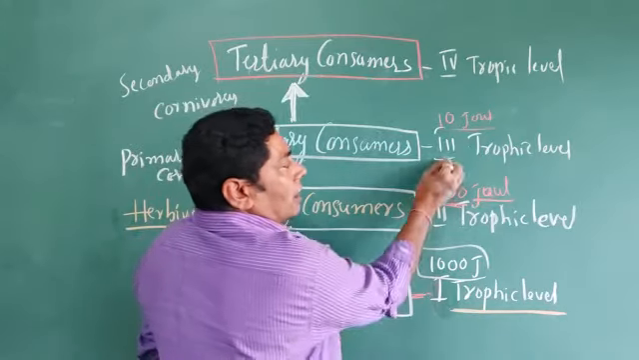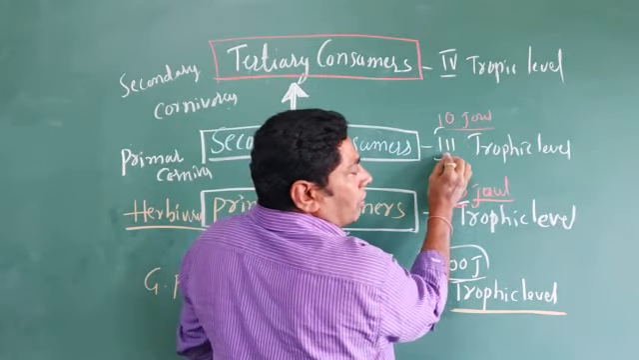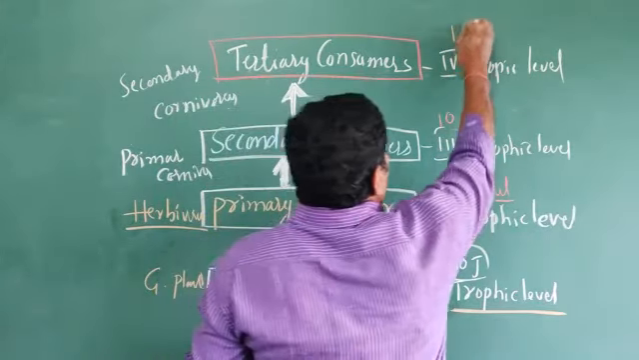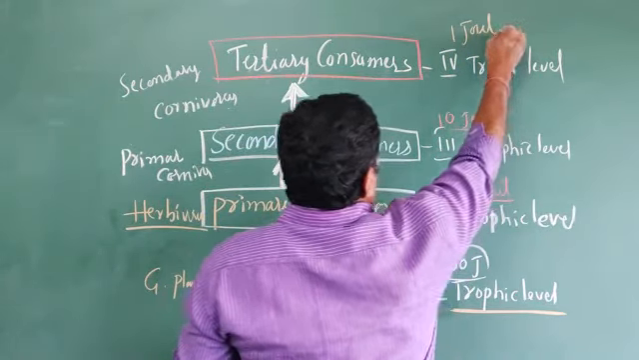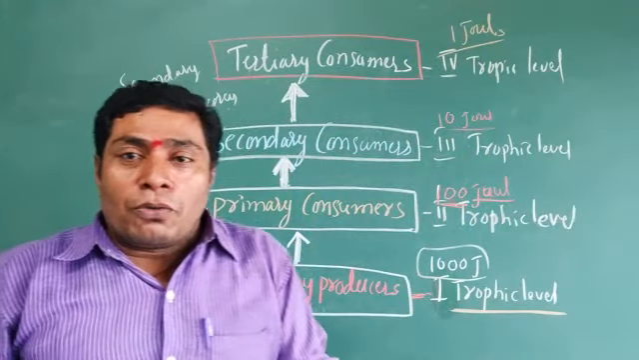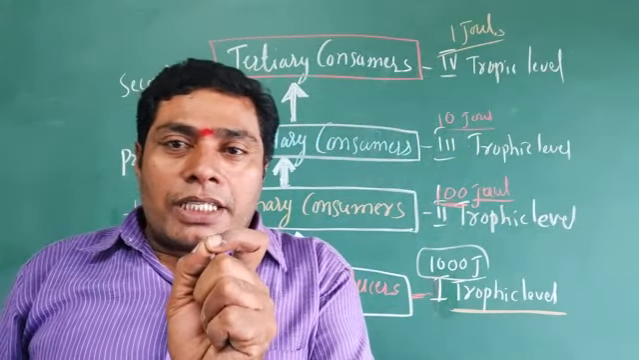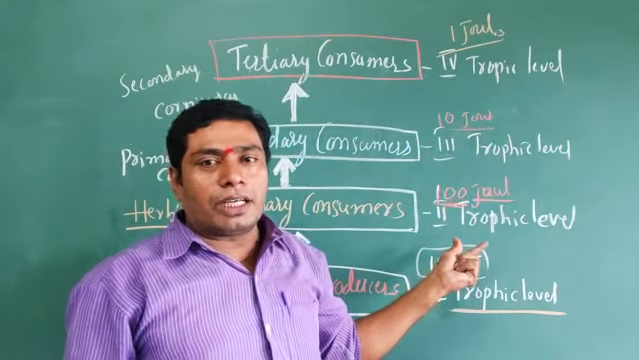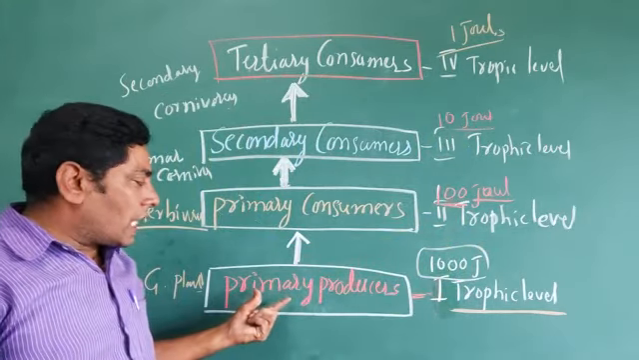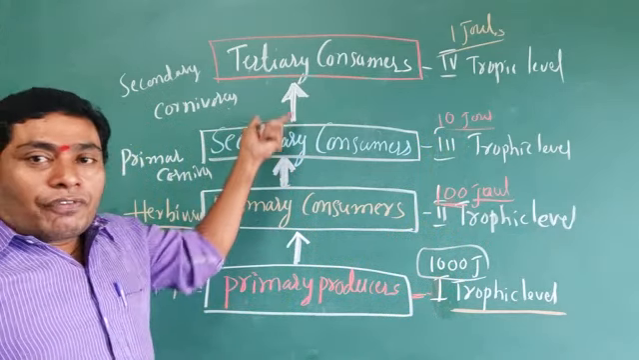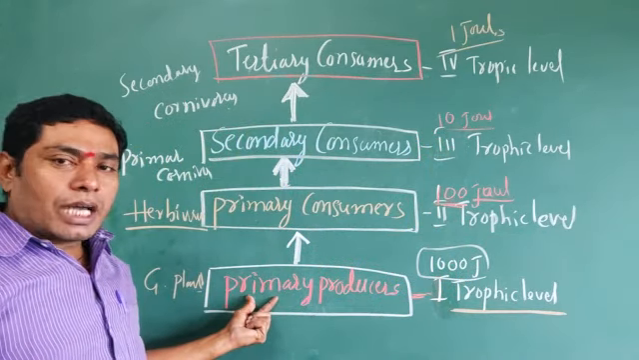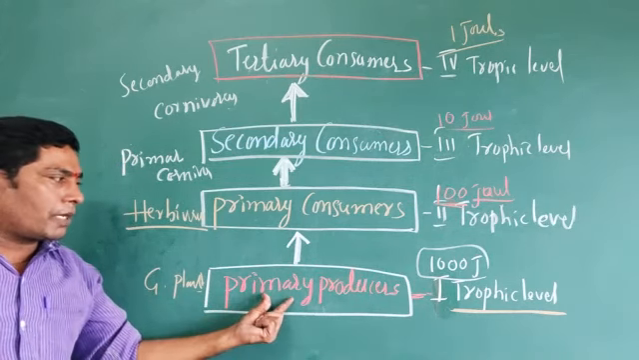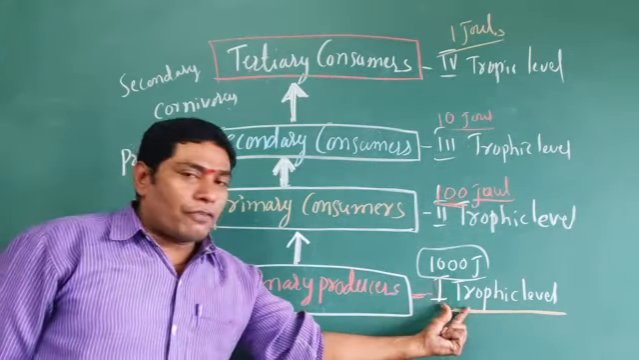And the energy transmitted from the third trophic level to the fourth trophic level through the food chain is only 1 joule of energy. It means only 10% of energy can be transmitted from one trophic level to the next trophic level. It is an example of the trophic levels. The primary producers, the greenery plants, are the autotrophs. All autotrophs, the greenery plants, are known as the primary producers. It is known as the first trophic level.